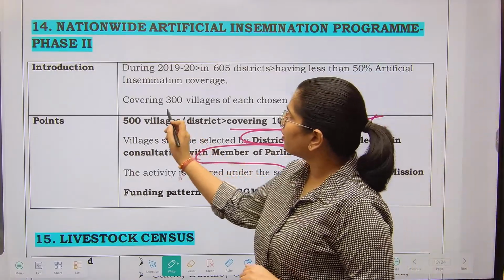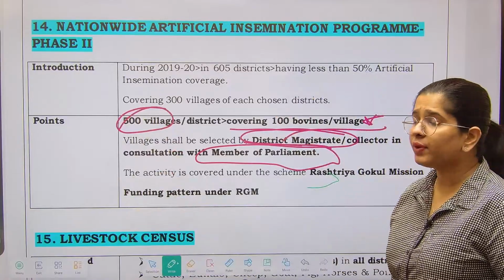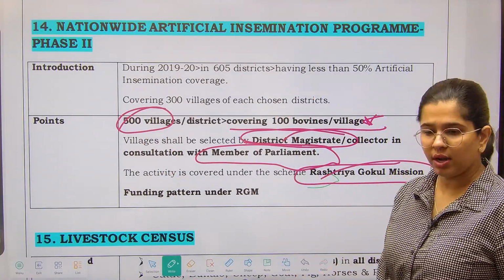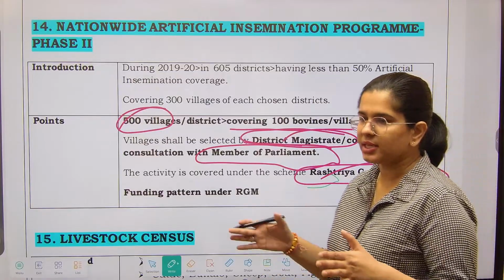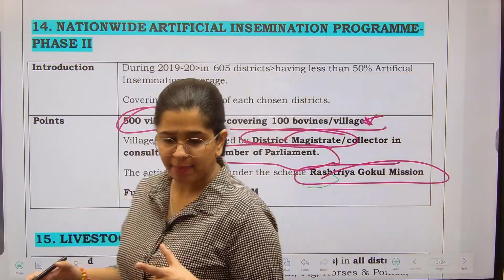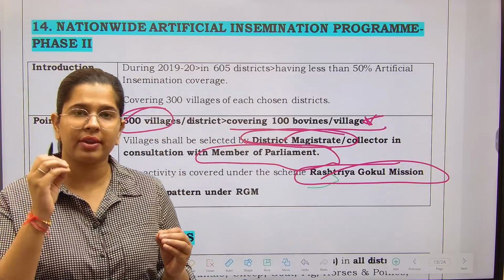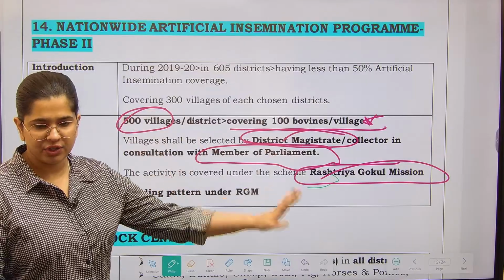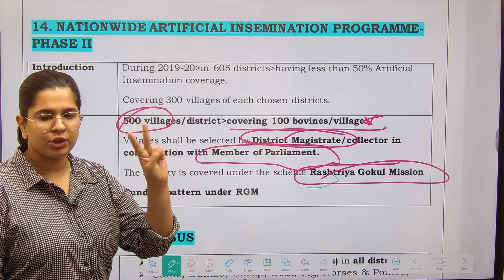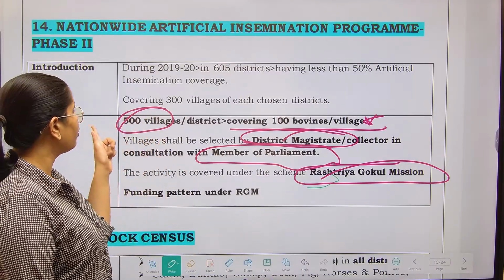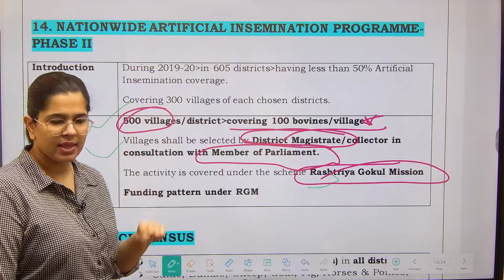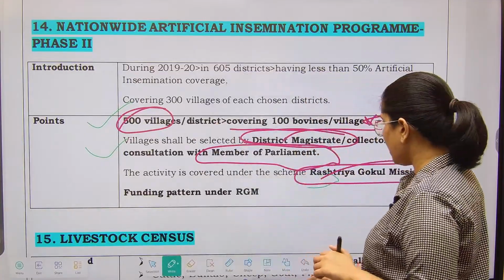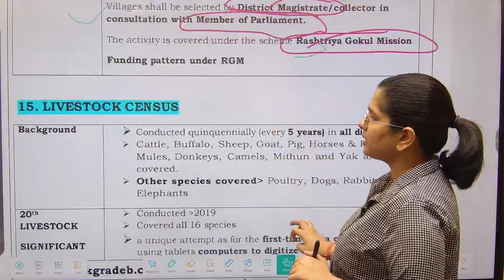These are the number of villages that we are aiming at as of now, and it is covered under the Rashtriya Gokul Mission. Rashtriya Gokul Mission is an umbrella scheme, and under that there are various small components, and one of the components is also the nationwide artificial insemination program. So the two statements that you need to figure out over here are this and this one. ठीक है, ये दो स्टेटमेंट्स आपको याद रखने हैं. नेक्स्ट वी आर मूविंग ऑन टू लाइवस्टॉक सेंसस.